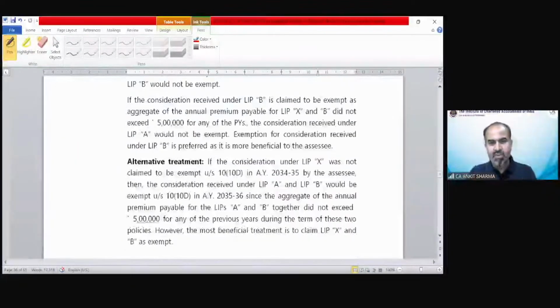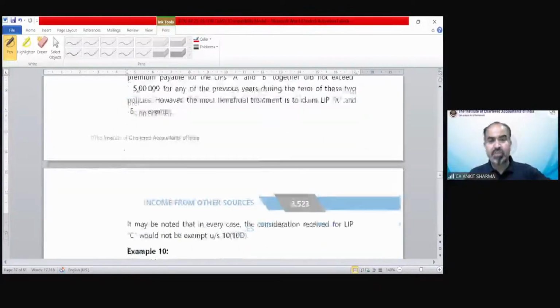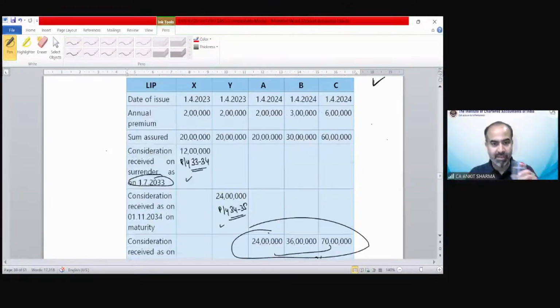You can see the answer, of course, over here. The alternative method is not for use. You can skip it. We're just going to solve as per the normal provision. There is no need to solve this question with the alternative method. Now, illustration number 10. Read it very carefully and find out which is going to be exempted and which is going to be taxable. If you are able to solve illustration number 10, that means you completely understood how to solve these kinds of questions.